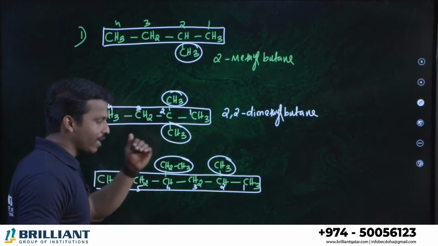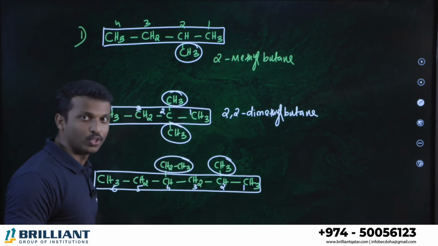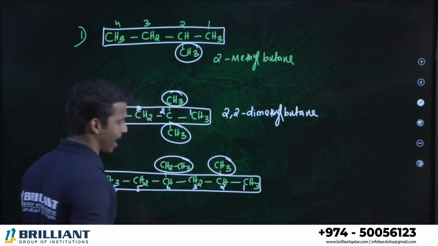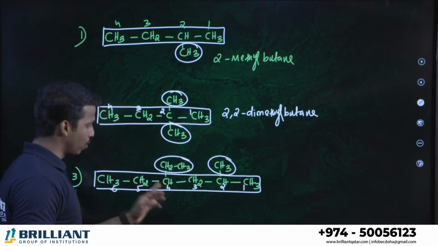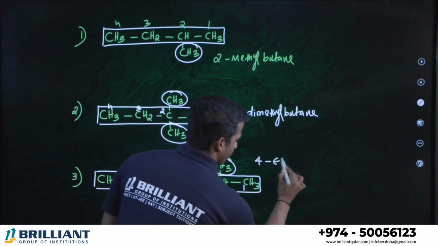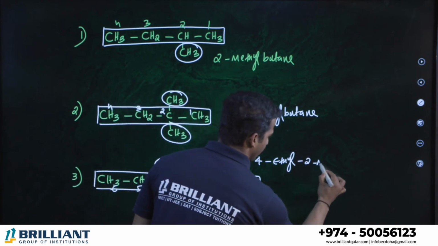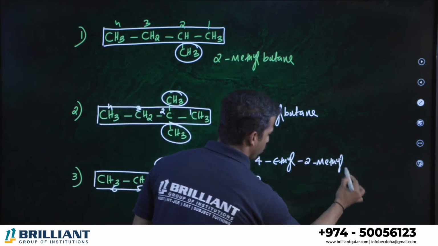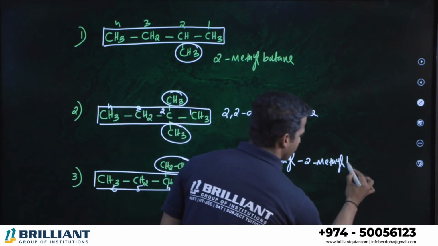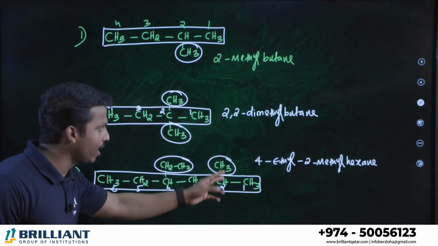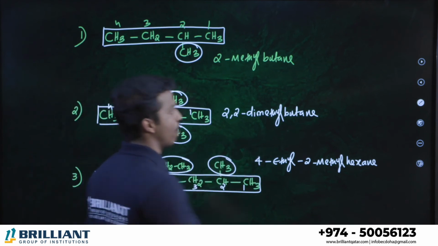Now, while writing the name of the compound, you should follow alphabetical order because one is ethyl and one is methyl. Alphabetical order, ethyl first. So fourth position ethyl, 4-ethyl-2-methyl. Total 6 carbons in the chain, therefore it is called hexane. Clear? 4-ethyl-2-methylhexane is the compound.